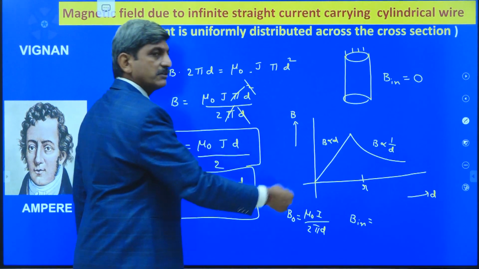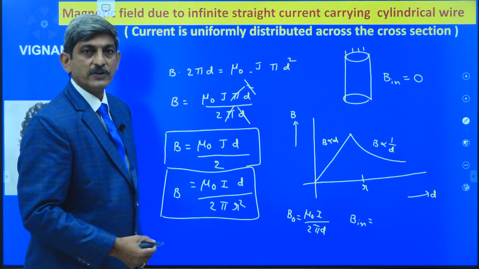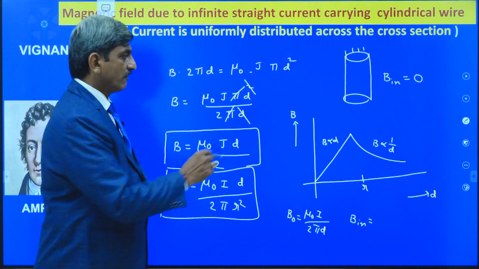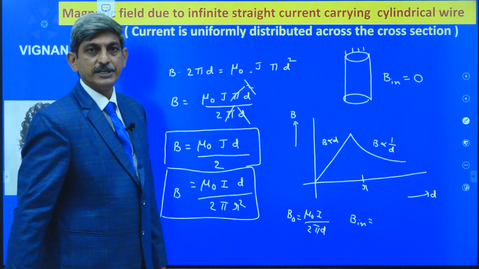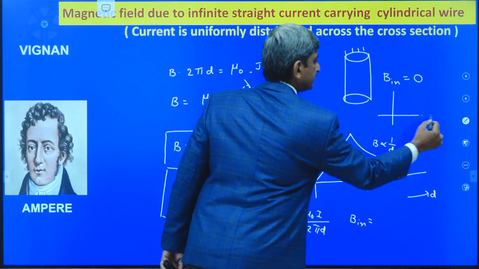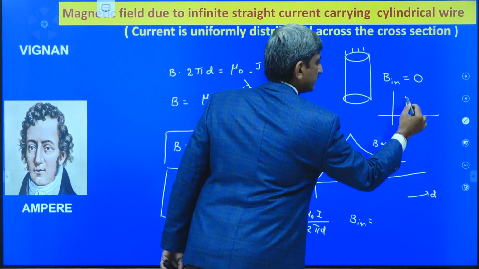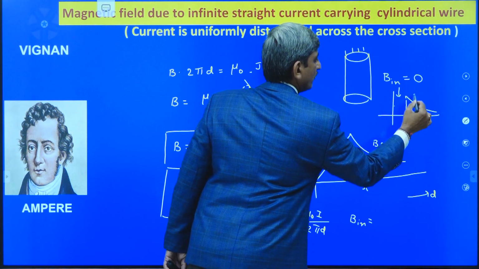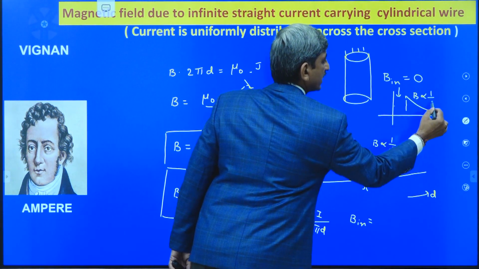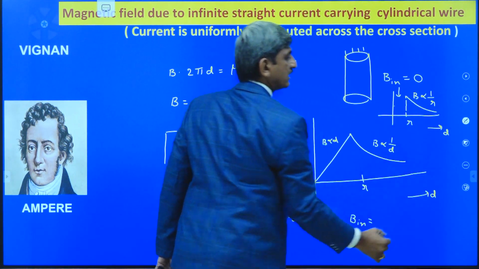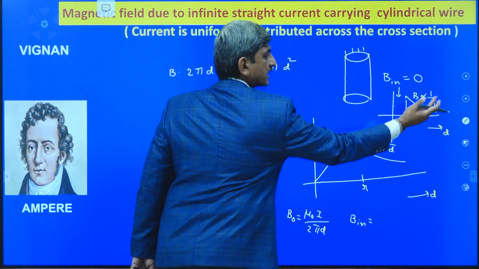So this graph gives the variation of the magnetic field at a distance D from the axis of the cylinder when the current is uniformly distributed. In the previous case, the graph is like this. Here B is equal to 0 inside, whereas here B is proportional to 1 by r when the distance of the point is greater than the radius.